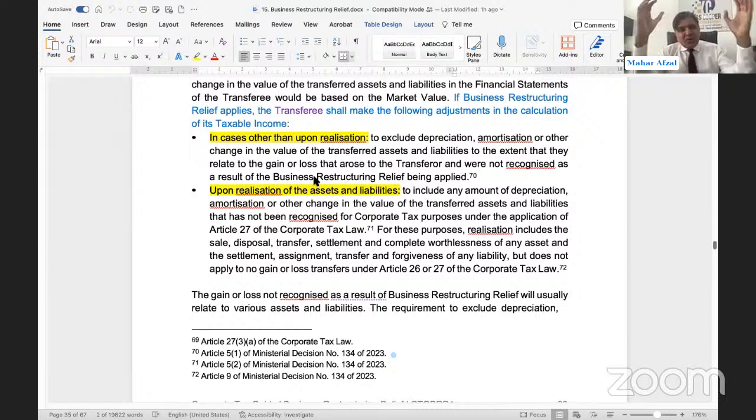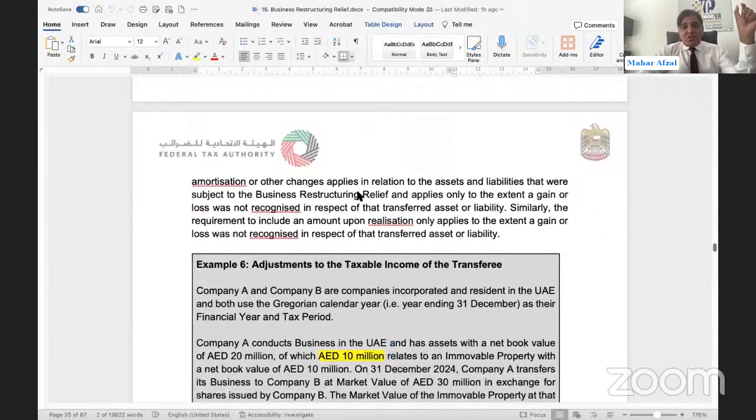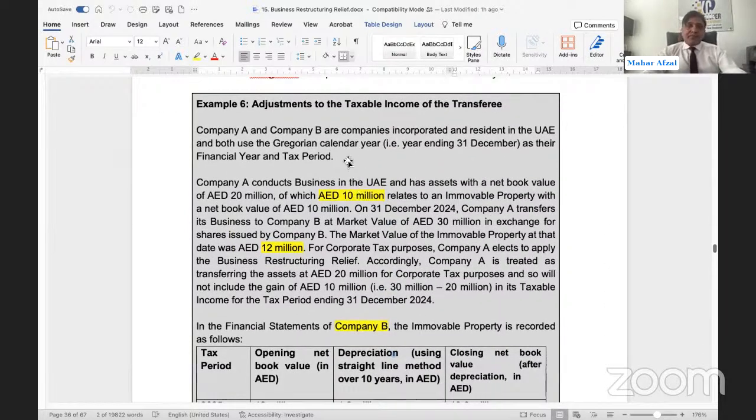So basically, the gain that was supposed to be subject to tax at the time of transfer has been disallowed to the transferee. It will increase the taxable income of the transferee. This gain on which tax was applicable at the time of transfer, the same amount will now be disallowed to the transferee. The transferee's taxable profit will go up and the transferee will be paying more tax. This is just a timing difference. And on realization, we need to make an adjustment as well. Just look into this example. It will clarify a lot of things.